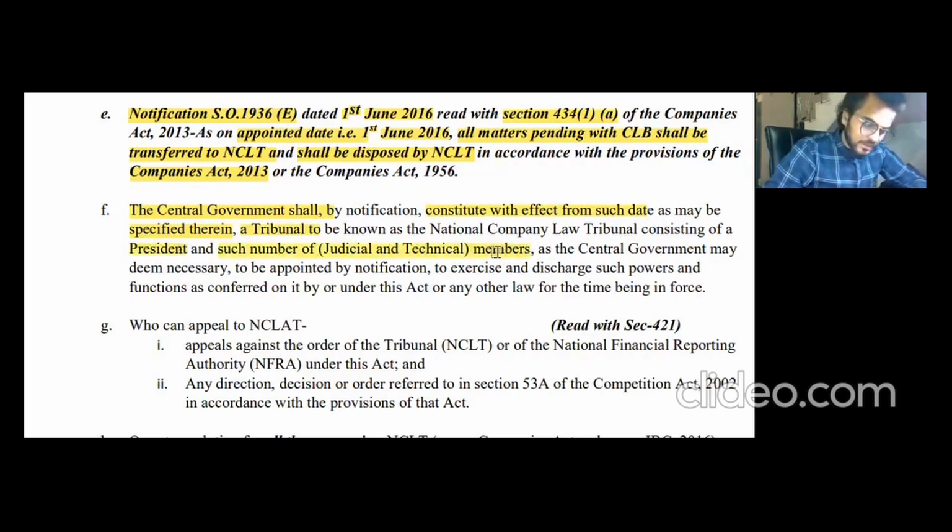For knowledge's sake, there will be a chairperson, and other judicial and technical members will always be there in NCLAT as well.